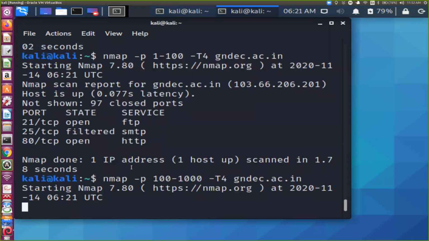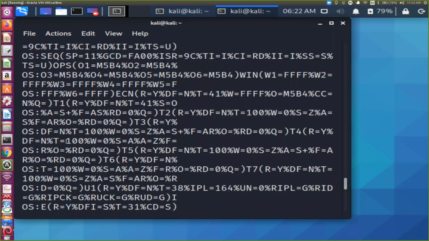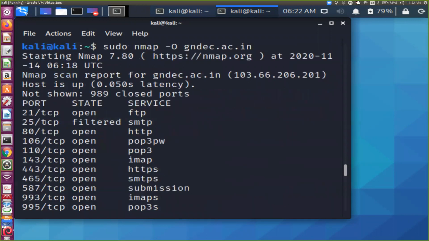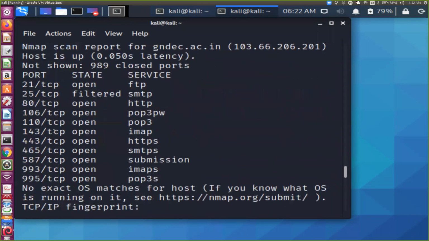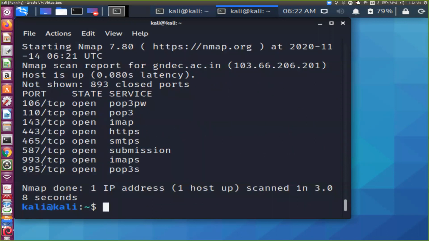Now it will not show the previous ports, but it will give only the ports in the range. You can see that when we ran default nmap, it showed whichever ports were open. Now in this scenario, we have given the range from 100 to 1000, so it's showing only those ports.